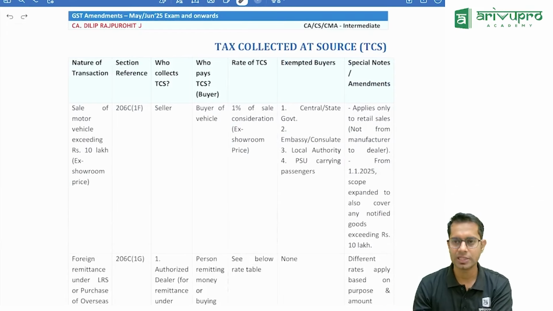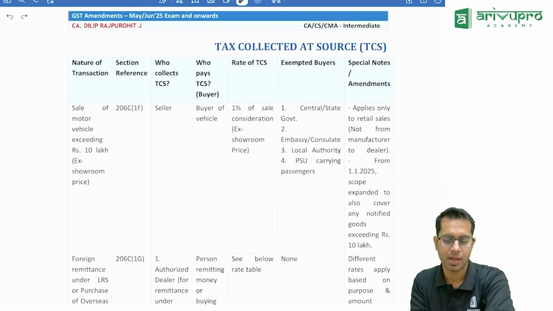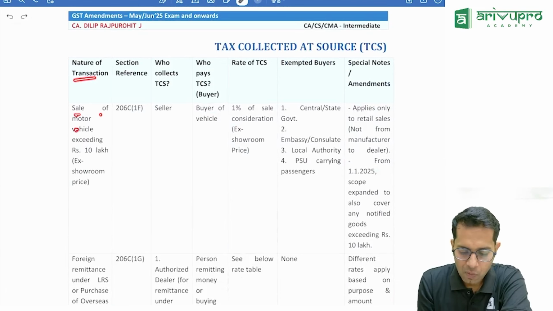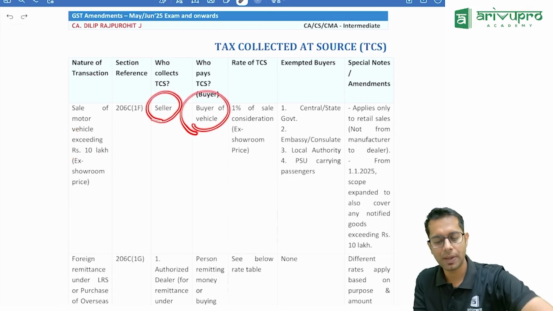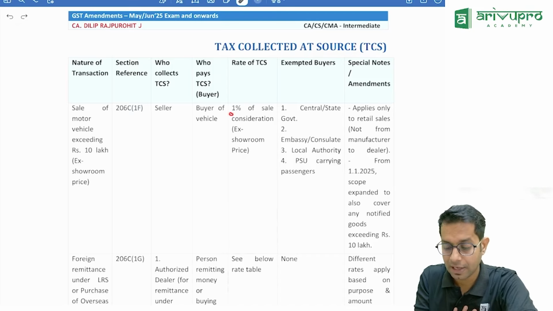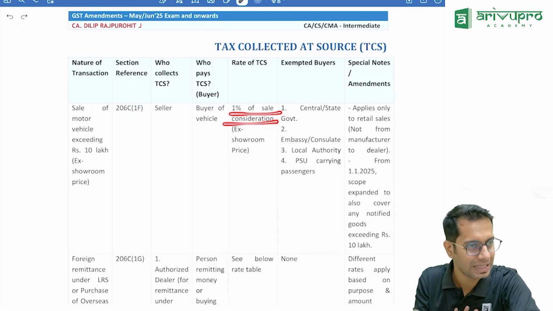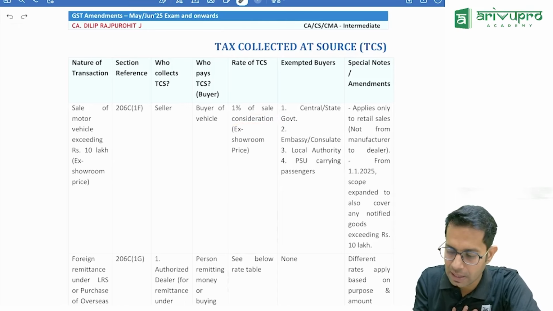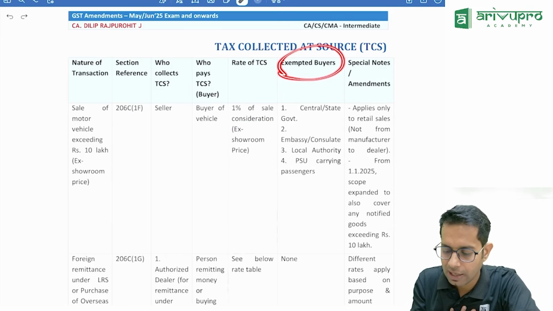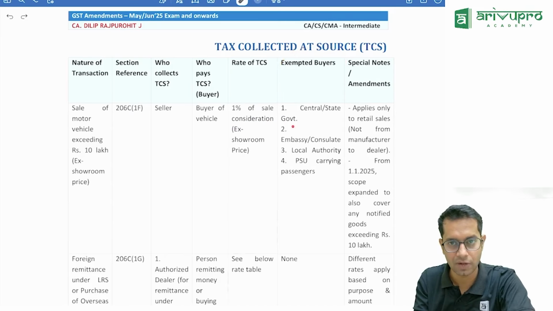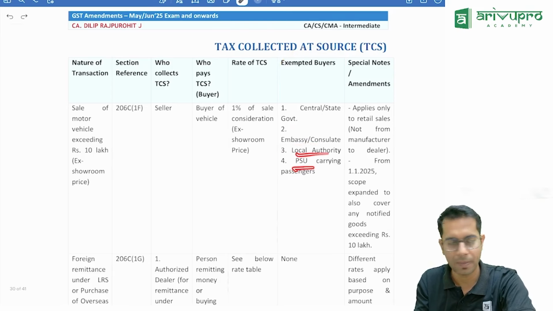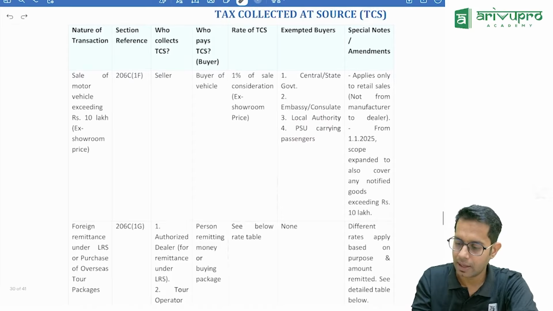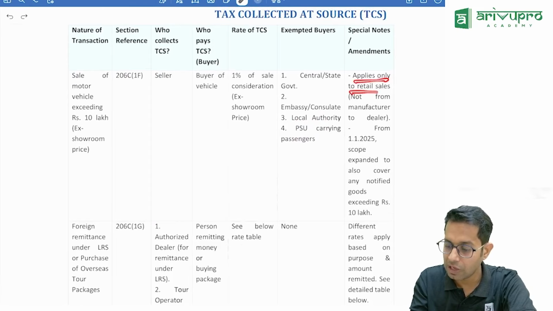Under TCS also there is a small change in rates. Sale of a motor vehicle whose value is more than 10 lakh rupees. Who has to collect the taxes? The seller, from the buyer. What is the rate at which they have to collect? 1% of the sale consideration, whatever the sale price is. Now, who are exempted? In which case is it not collected, sir? If the person buying the car is the central government, state government, an embassy, a local authority or a public sector undertaking. And this applies only for retail sale.